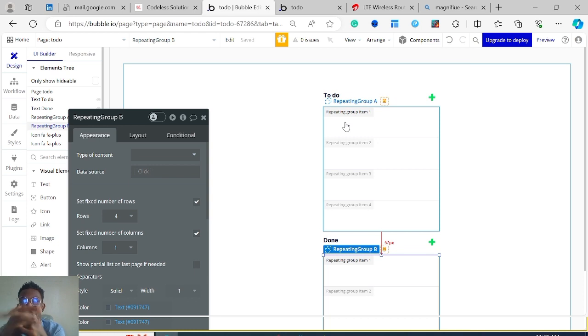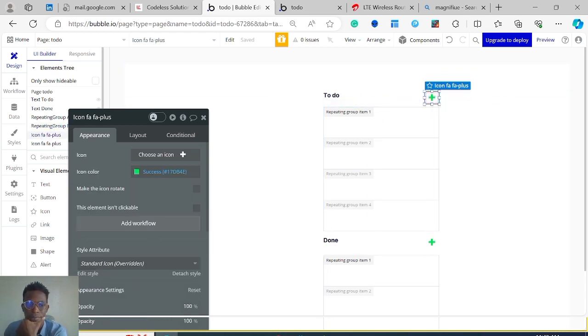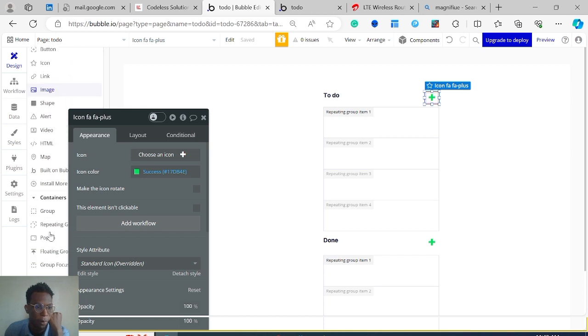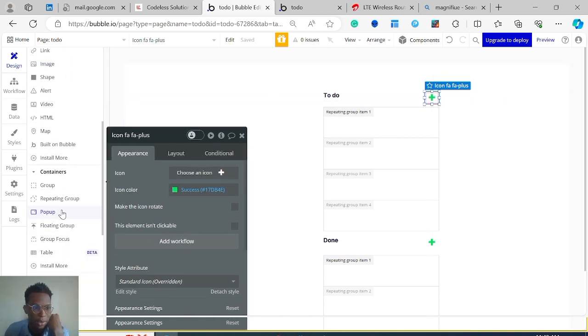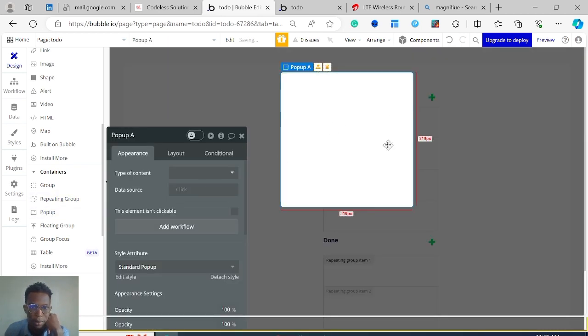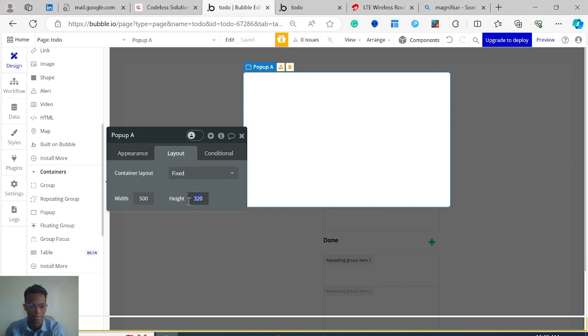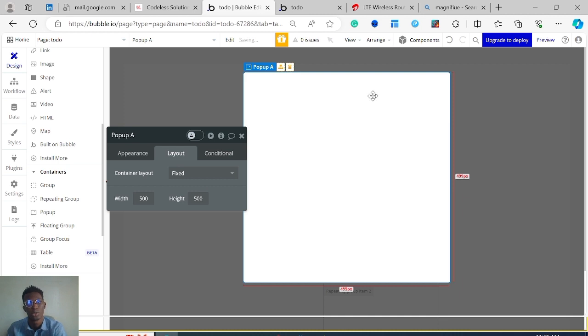The next thing we want is when we click on this button, it should show a pop-up where we can fill in the details of our form. So let's first create a pop-up, and we'll talk about how to make the pop-up show when you click this button. So under containers, you see we have pop-up here, and this is our pop-up. I'm just gonna resize it. Okay, I'm just gonna come to layout. I want it to be, let me say 500 pixels wide. This is measured in pixels. 500 pixels wide and 500 pixels tall too. So it's like a nice square there. And I'm gonna just drag in.